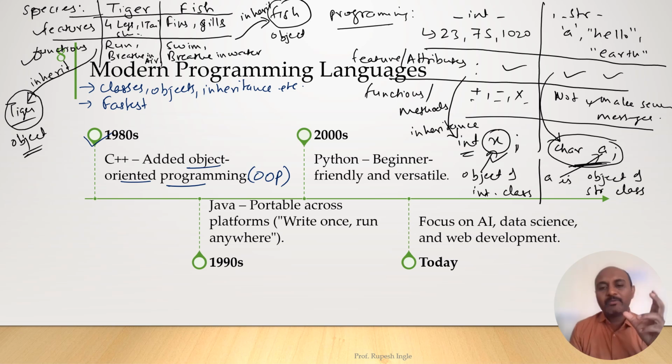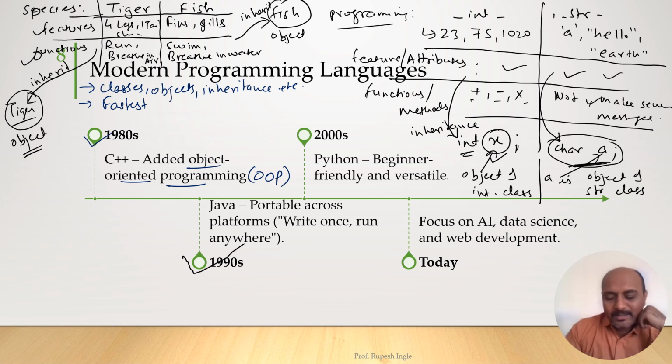So whatever variable we create in programming will be part of one of the classes, right? So everything we create in an object oriented programming language will be an object of one or other class. That is your object oriented programming language.